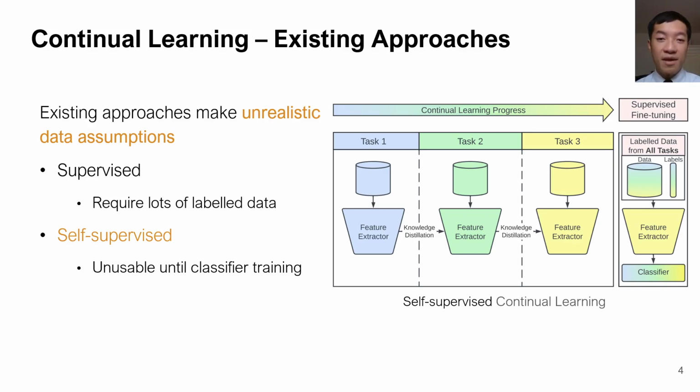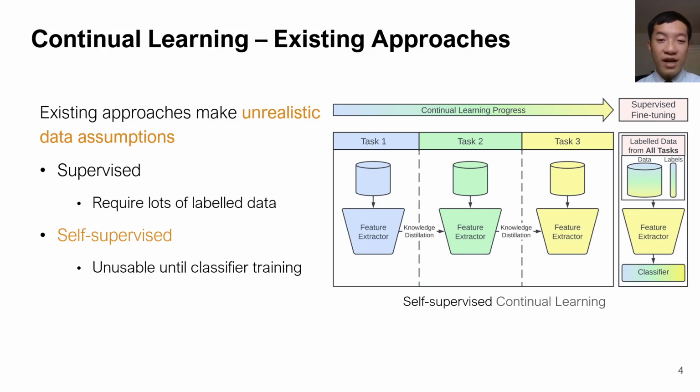However, many of these methods make very unrealistic data assumptions. For supervised learning, they assume that we have many labeled samples per task to learn from each time. This is simply not practical because users will not sit there for hours and hours labeling data. Self-supervised methods try to mitigate this by training on unlabeled data with changing distributions. This solves the labeling problem but has a major flaw.